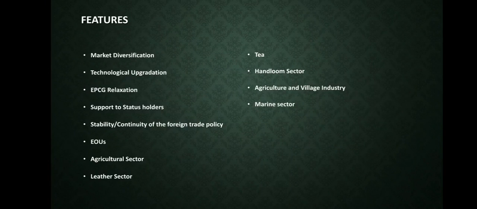Next, marine sector. Exemption to the fisheries sector from maintenance of average export obligation under the EPCG scheme, for fishing trawlers, ships, boats and other similar items. Second, Vishesh Krishi Gram Udyog Yojana scheme is also applicable to marine products. Third, additional flexibility is provided to the marine sector under the Target Plus scheme or duty free certificate of entitlement scheme for status holders. Next, pharmaceutical sector. Extension of export obligation period for advance authorizations issued for the 6 APA as input from 6 months to 3 years.